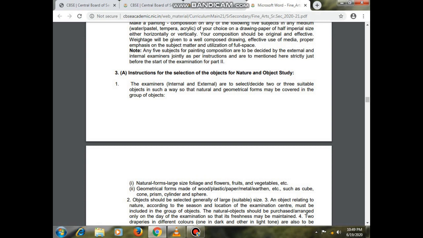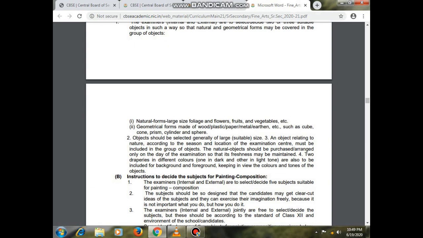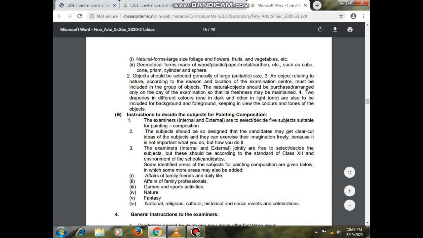So the instruction for the selection of the objects and nature study: here the examiners, internal or external, select or decide 2 or 3 suitable objects in such a way that natural and geometrical forms may be covered in the group of objects.